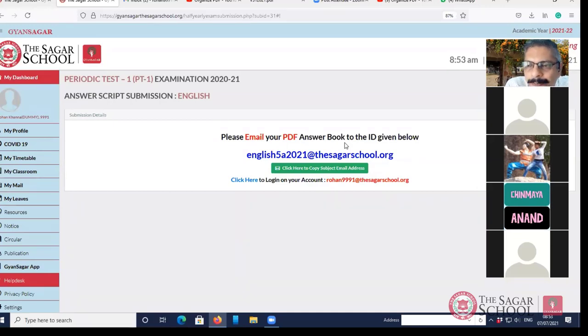So please remember the importance of periodic test. It is very important to have the internal assessment carried out throughout the year, because as we have seen in the last 2 years, if the final exams are not taking place, say for example, the board exams did not take place, then the results are prepared based on the periodic tests which have been conducted throughout the year by the school.